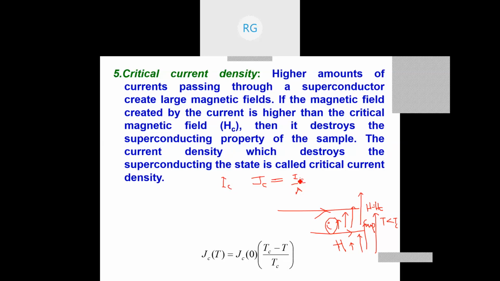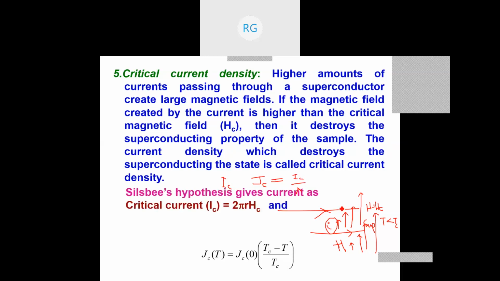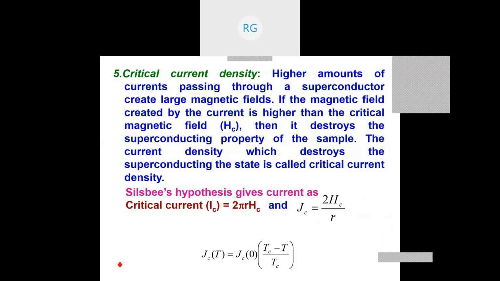Hence we have a relation between the superconductor and the current that is possible, which is given by Silsbee, and according to Silsbee, the critical current that can be passed through a superconductor is limited to this only. If you increase the Ic value, it goes beyond the value of Hc, and thereby the superconductor loses its property.